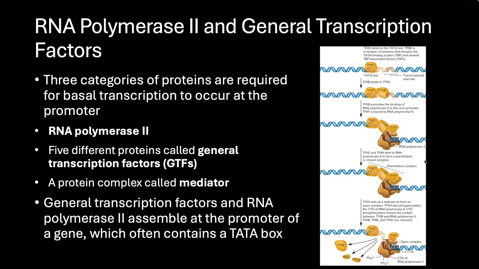Transcription initiation in eukaryotes is quite complex, so we will only dig into this complexity a little bit. To that end, let's look at the three types of proteins required for basal transcription, that is, base level transcription. These are RNA polymerase II, the main workhorse enzyme, a set of 5 proteins called general transcription factors, and finally, a protein complex called a mediator. The figure here shows the basic order of binding for these different elements of basal transcription.